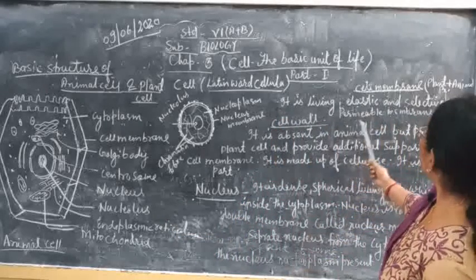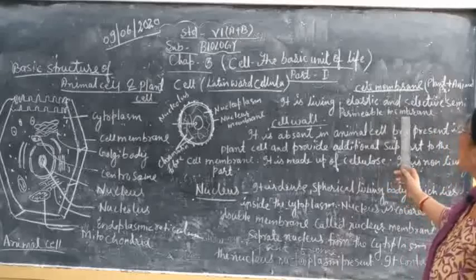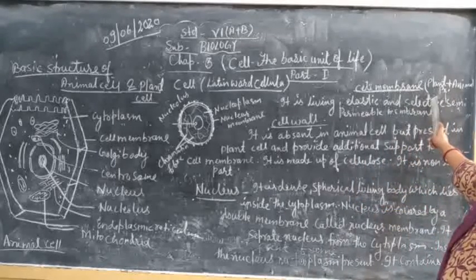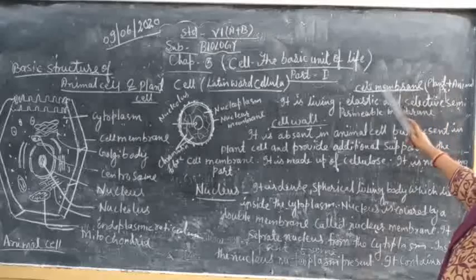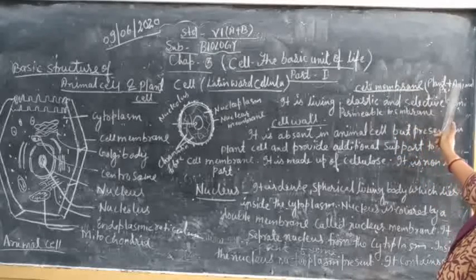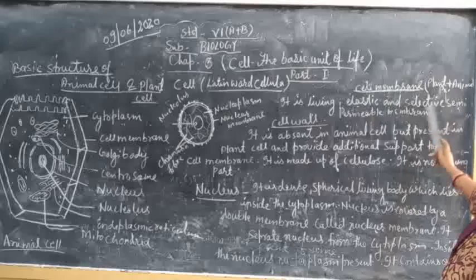First, cell membrane. It is common in plant cells and animal cells. Repeat again: cell membrane is present in plant cells and animal cells.